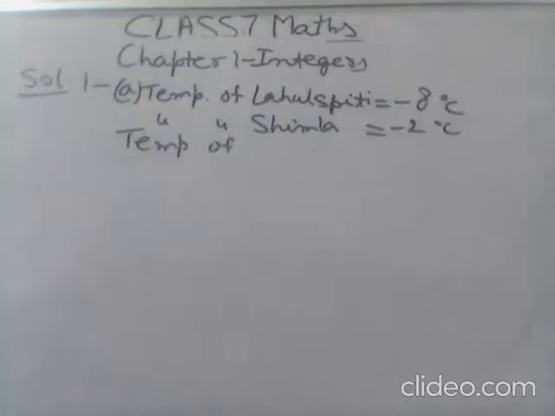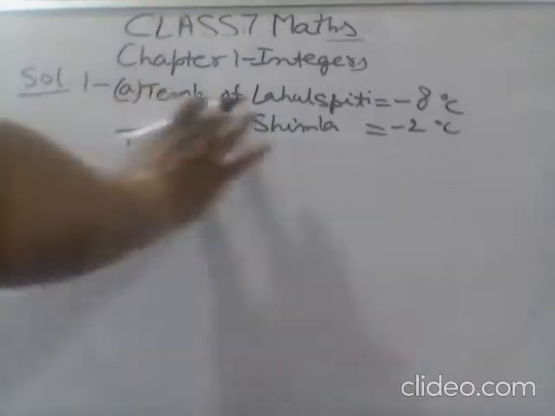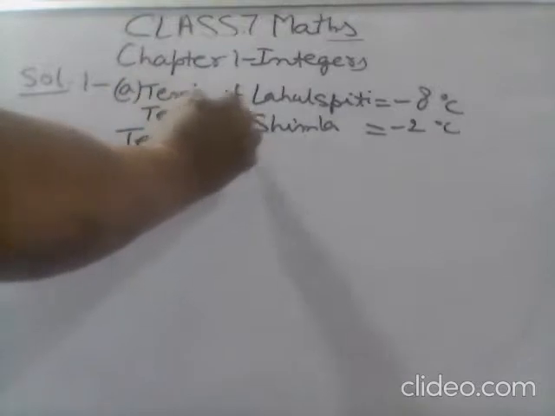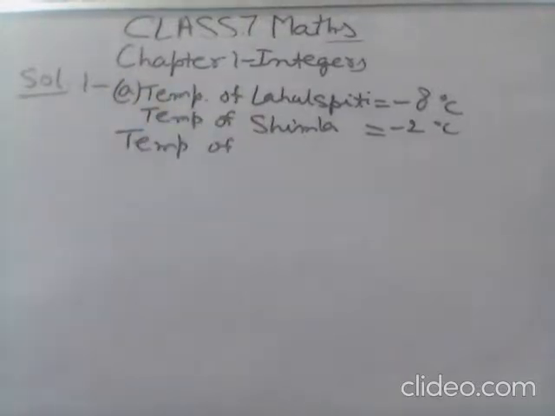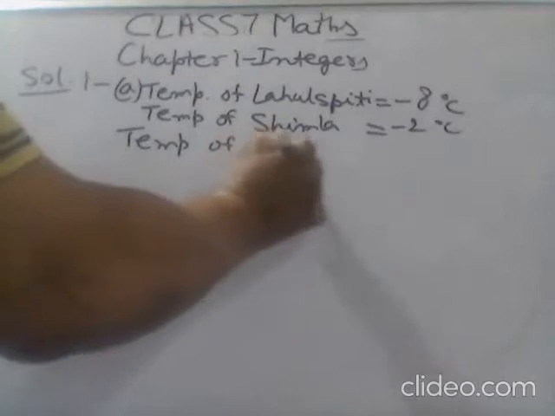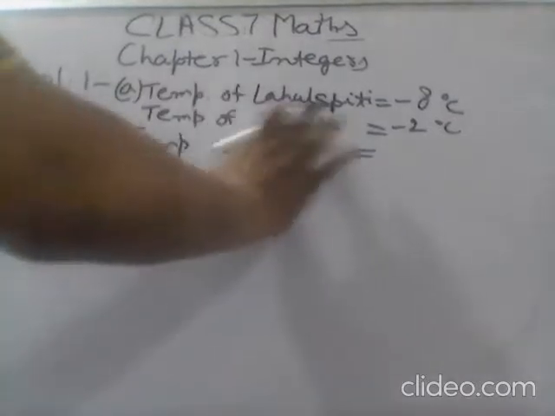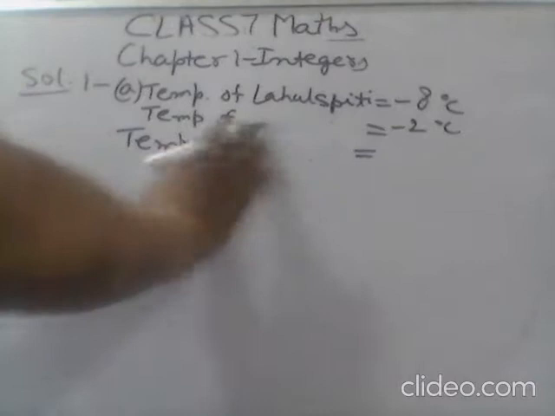Temperature of Ooty. This is the temperature of Srinagar.